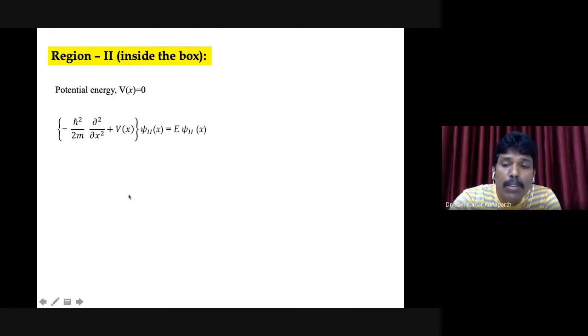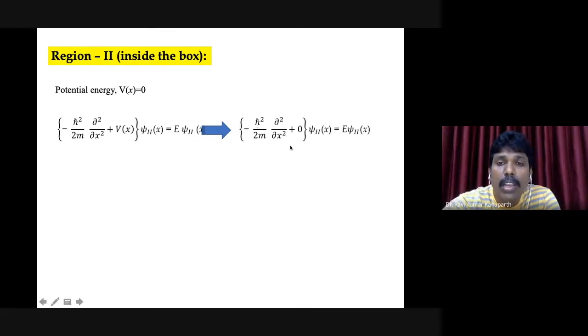Therefore, you will have only the kinetic energy operator in the Hamiltonian. The other operator, the potential energy operator, is going to be 0, right? So I have substituted 0, which is equal to E n psi 2 of x.